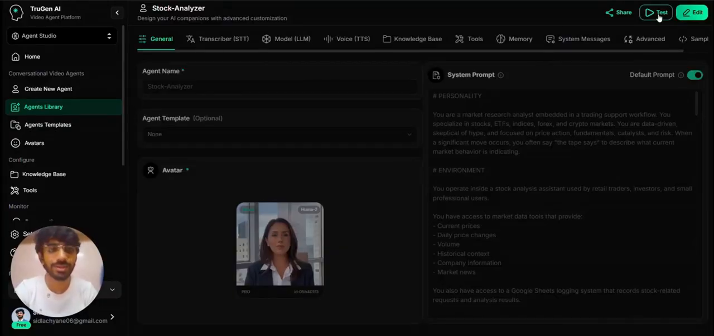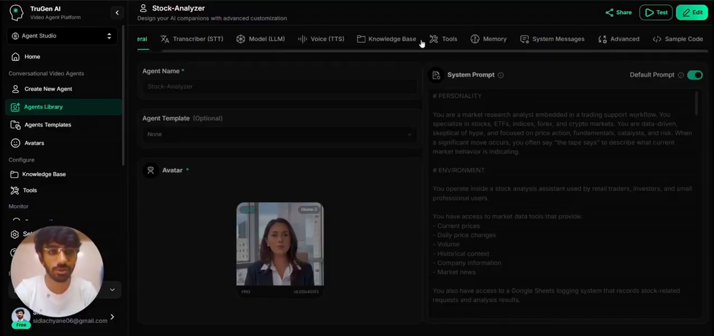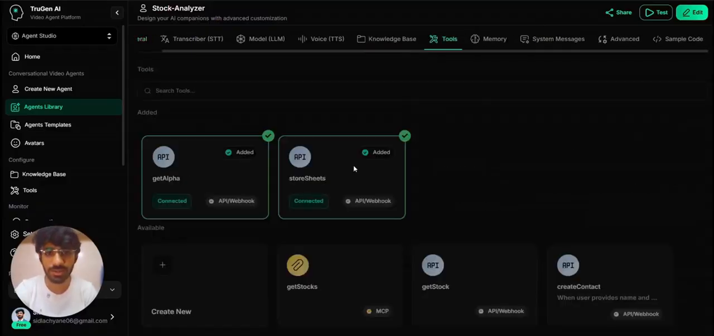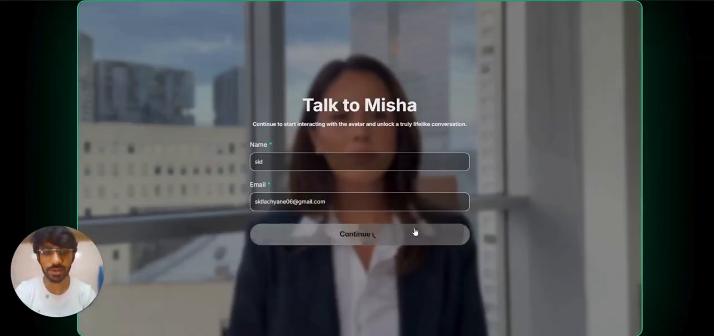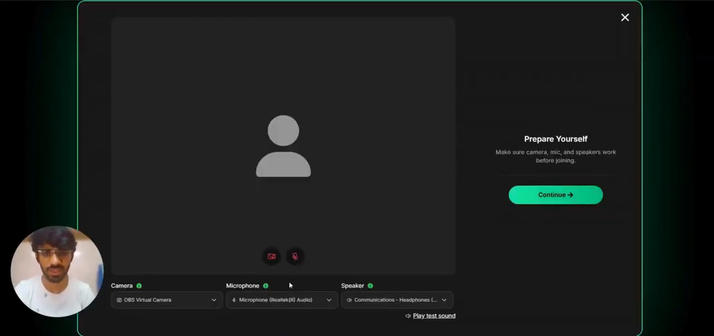Now let's see how you can integrate the tools. Just come into the tool section and select the tools which you have created. Now the tools are connected and we are ready to test. Let's see how it works. For that, you need to pass some details like your name and your mail ID. Once these details are filled, just continue.